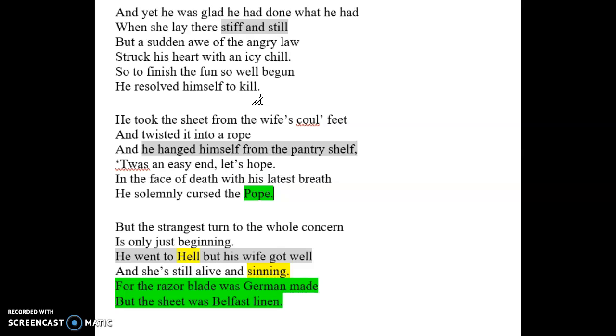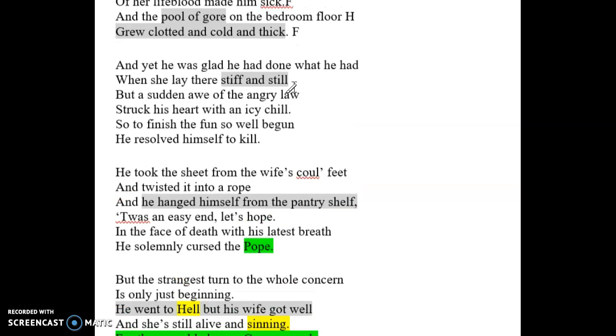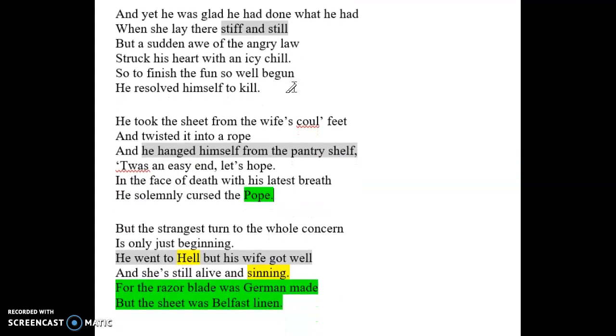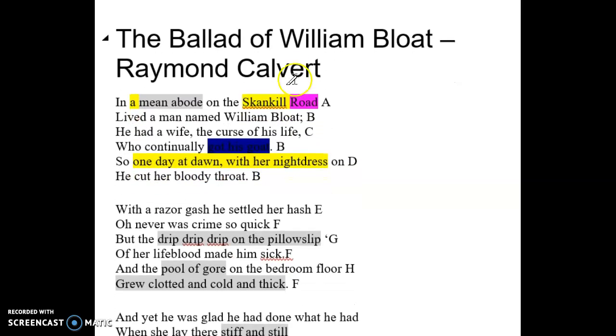And there's also a lot of conflict in this poem. We see an external conflict with the fighting between the Catholics and Protestants, and we also see his conflict with killing his wife. So he physically killed his wife. And then we see the internal conflict with himself because he killed himself.